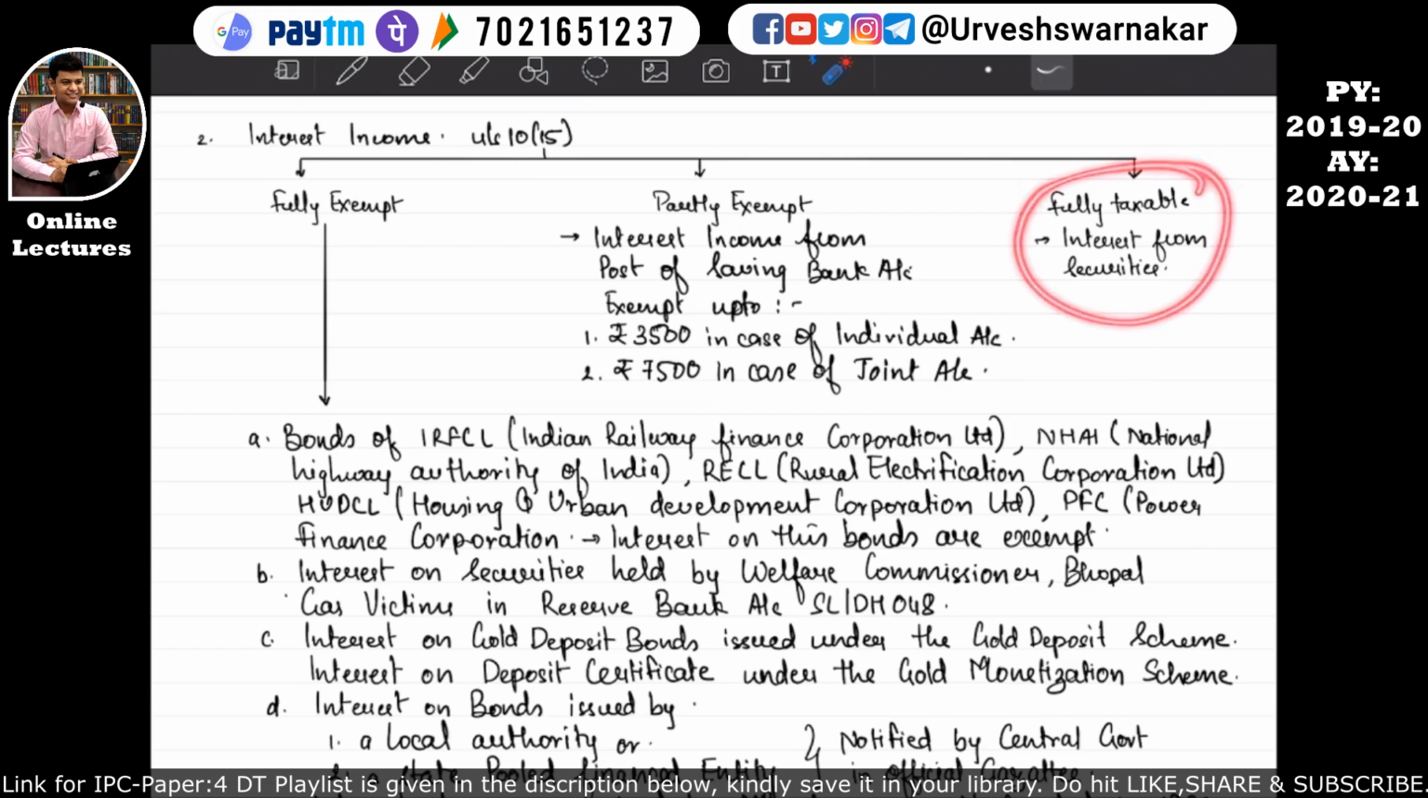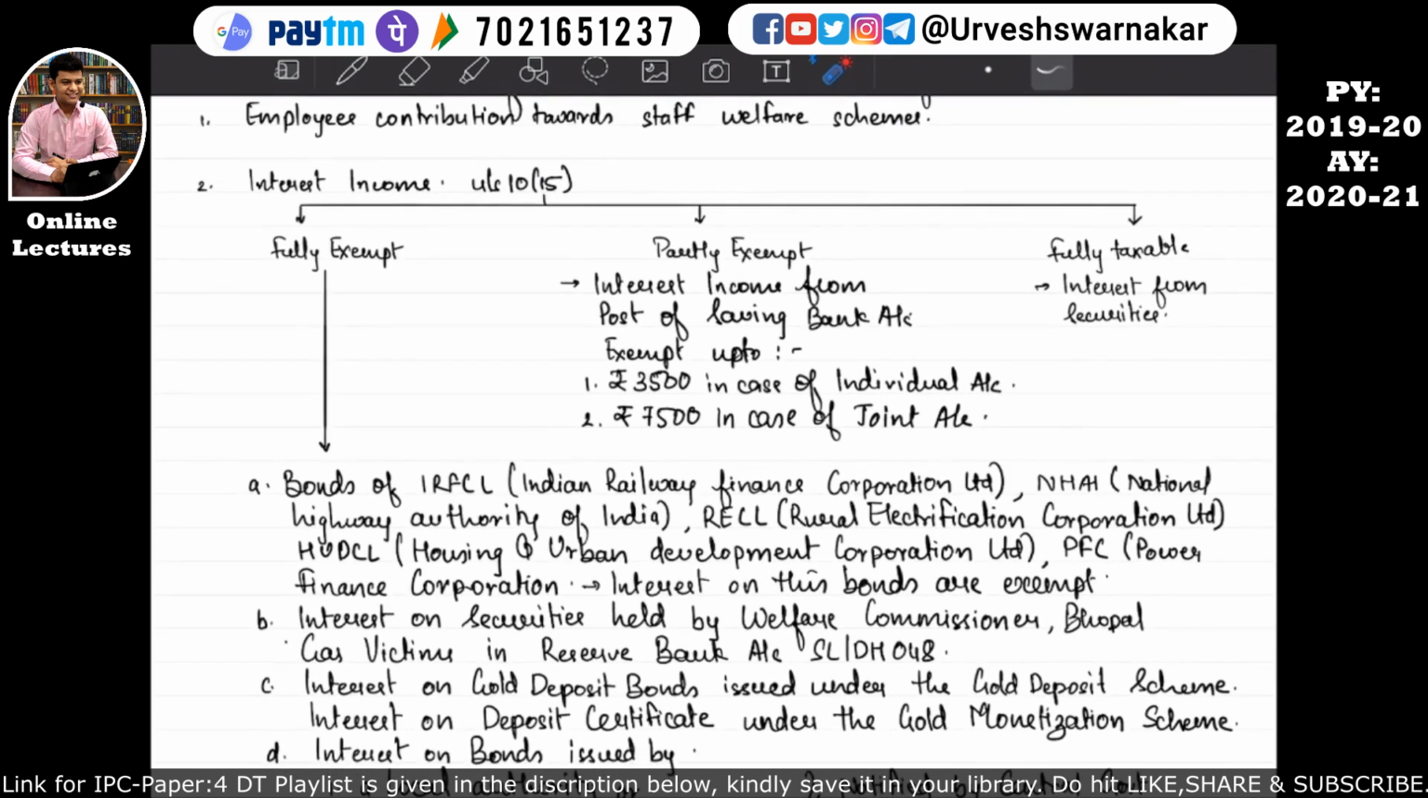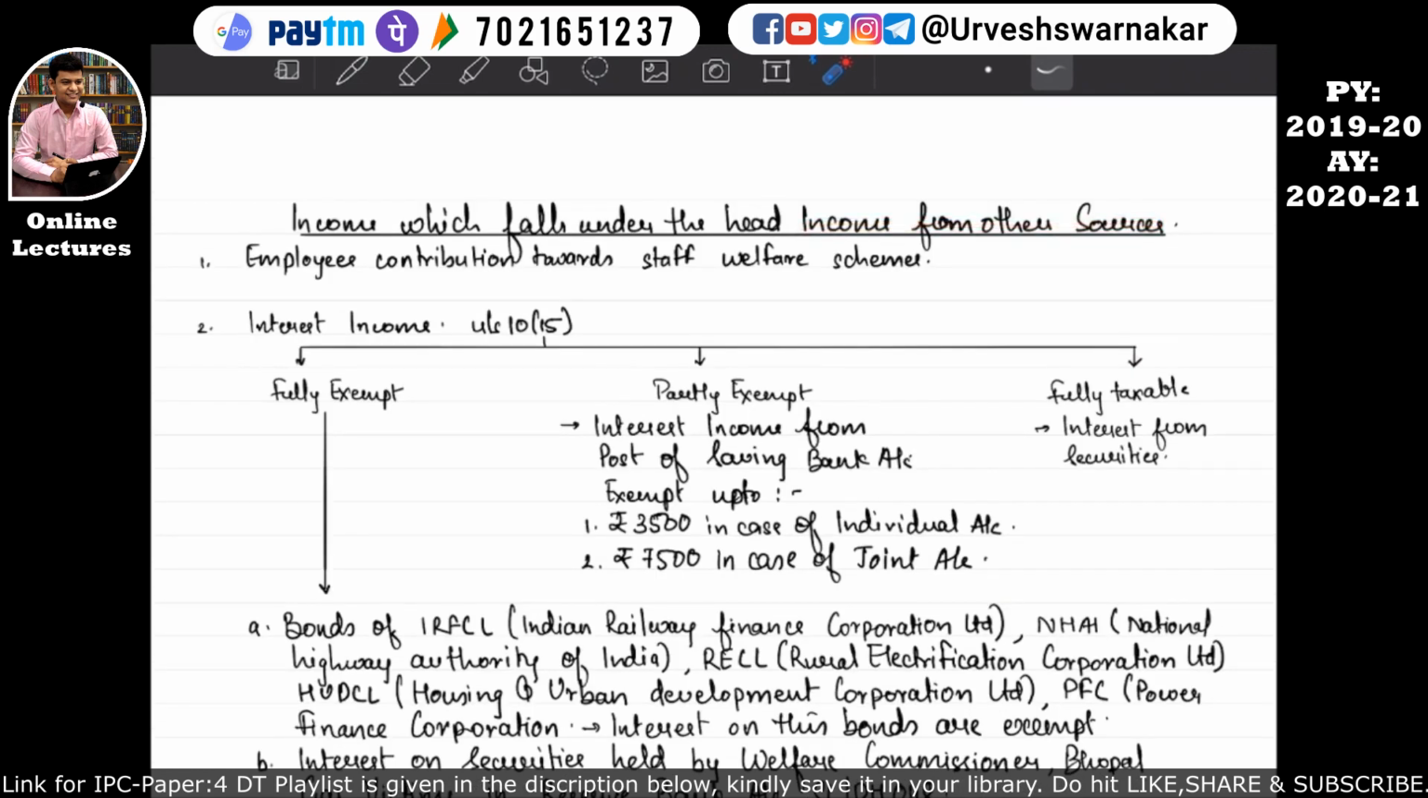And the fully taxable category says that interest from securities other than the securities mentioned over here. I hope this is quite clear to you all. For example, understand in this manner: interest from debentures in Reliance Limited. RL stands for Reliance Limited. So whatever interest that has been received by the assessee from these debentures which he is holding in Reliance Limited will be considered as fully taxable interest income under the head income from other sources. I hope this is quite clear to you all.